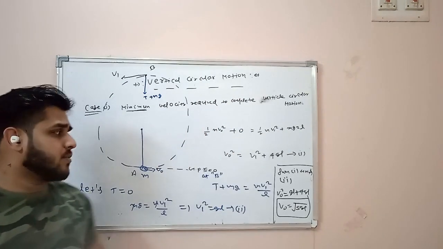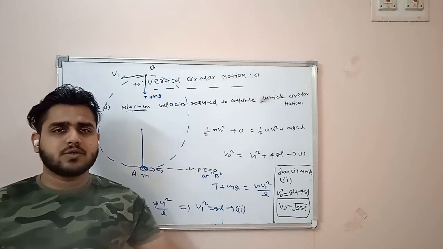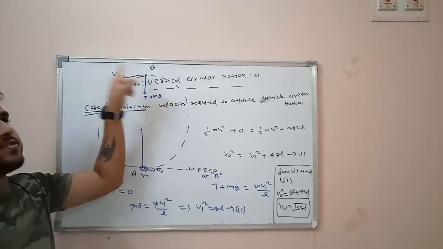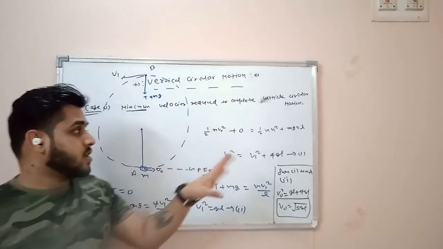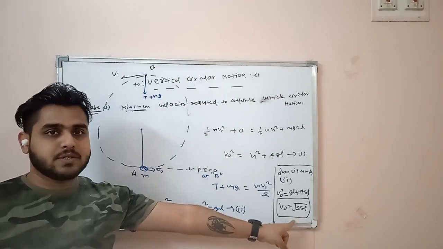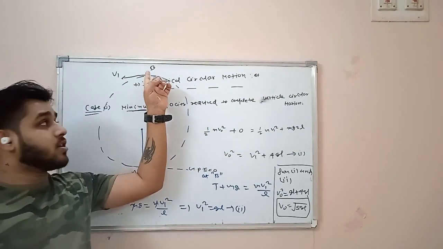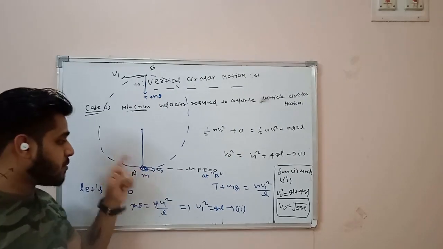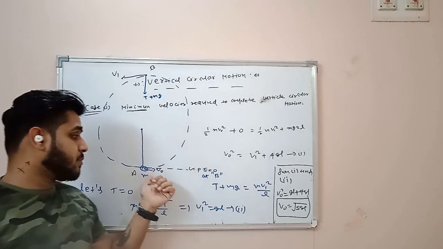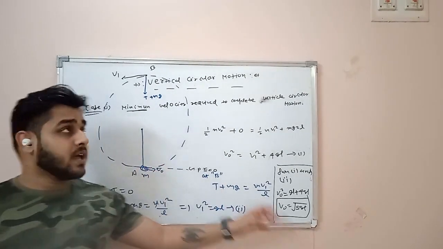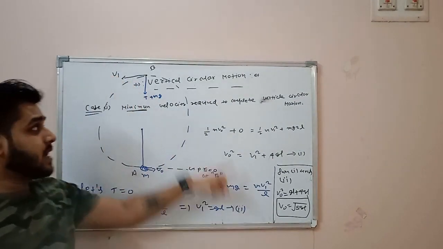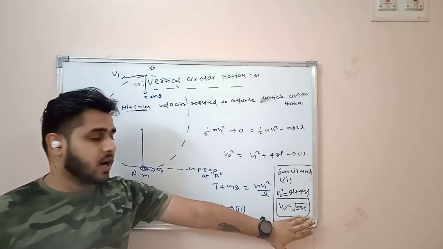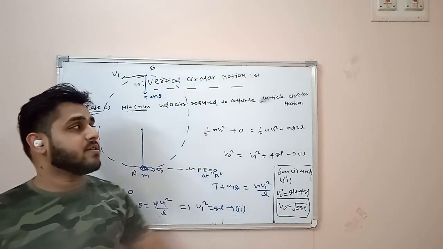Now someone can ask, sir, what will happen if I provide a velocity more than root over 5gL? If you provide a velocity more than root over 5gL, then some tension will occur over here. For the minimum value of V0, that is root over 5gL, tension at the topmost point is going to be equal to 0 and the V1 value will be root over gL. But if you provide a V0 value more than root over 5gL, then V1 will be greater than root over gL, and in that case tension will come into the picture at the topmost point. But the minimum velocity required to complete the circular motion is root over 5gL.